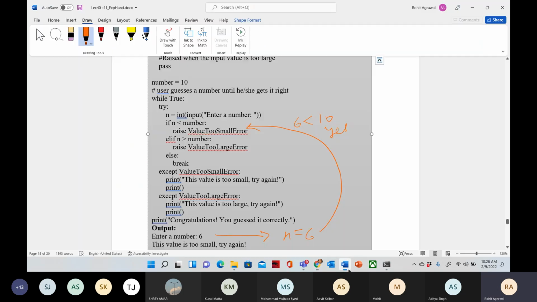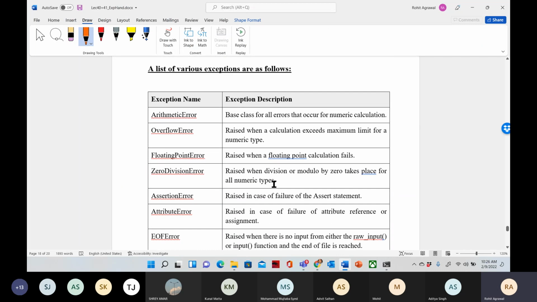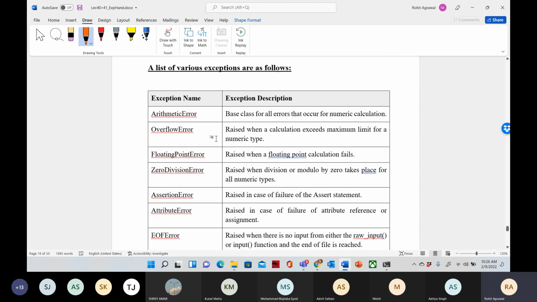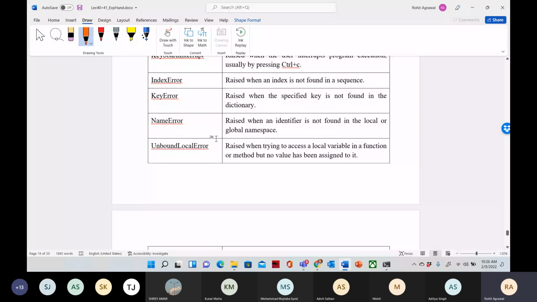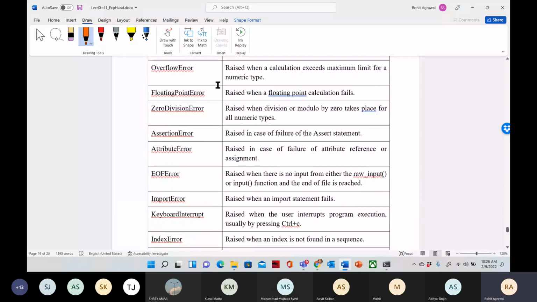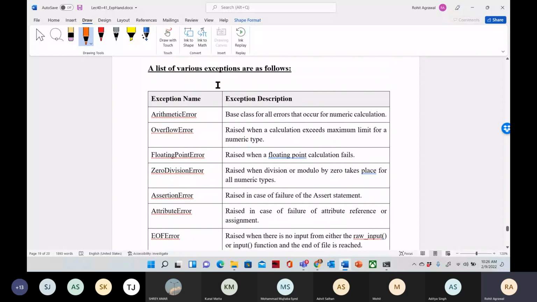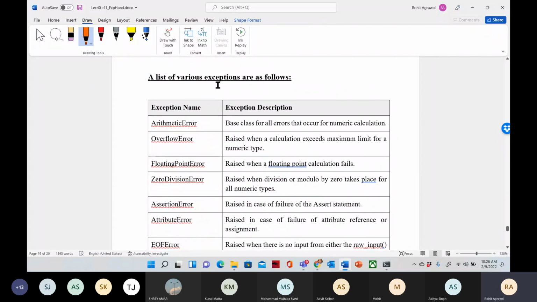And in the next, I think I have done. I have a list of all the exceptions here. So in the next class, I can discuss all these exceptions, or otherwise I can upload this on the LMS. Okay, anything else?